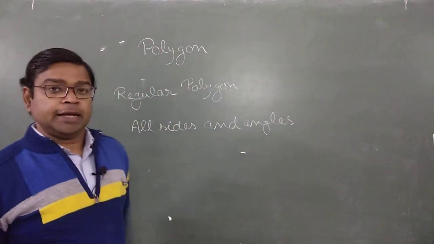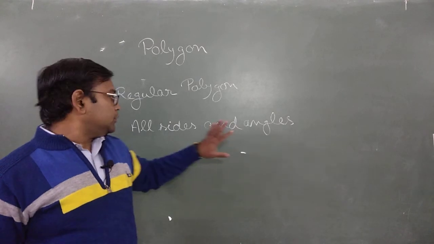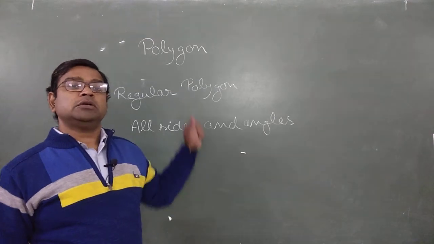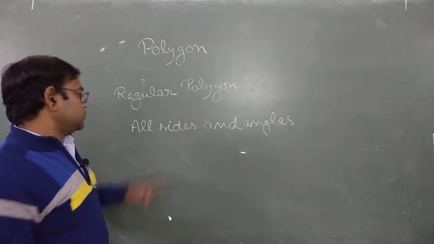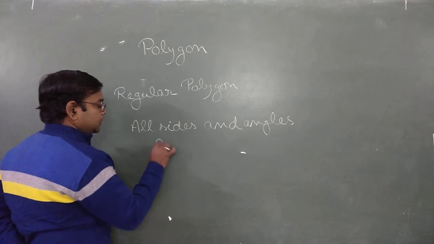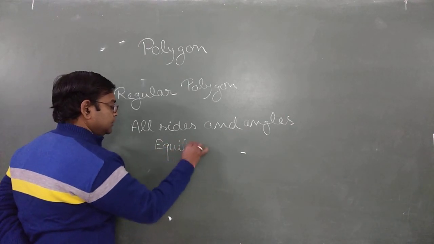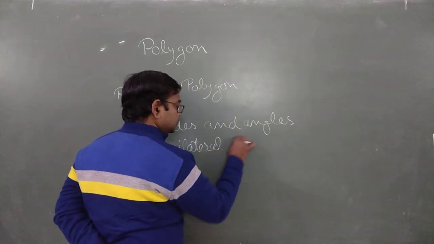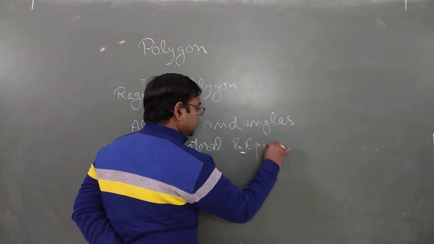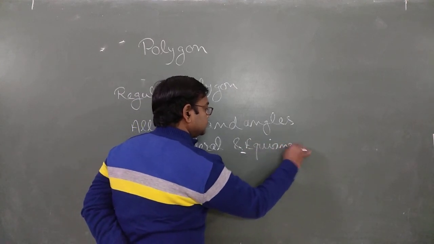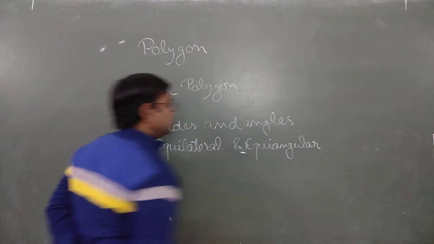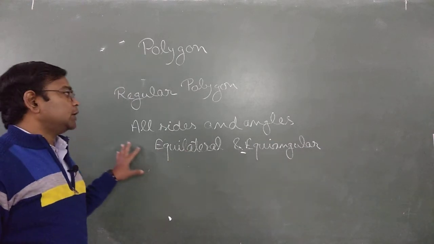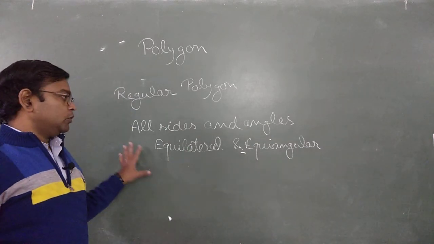Angles means interior angles present inside the polygon. If all sides and angles are equal, then such a polygon is known as your regular polygon. In this case, you can see that these polygons are equilateral, means all sides are equal, and also equiangular, means all internal angles are equal. So they are equilateral and equiangular. Such polygons are known as your regular polygon. Hope this one is clear to you.